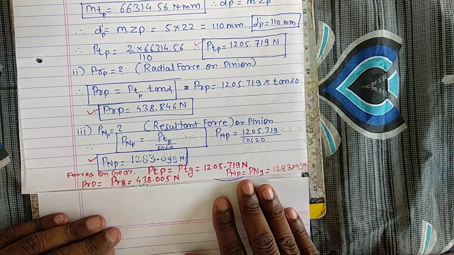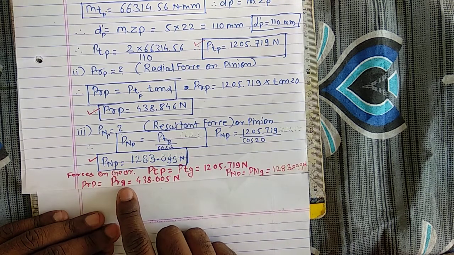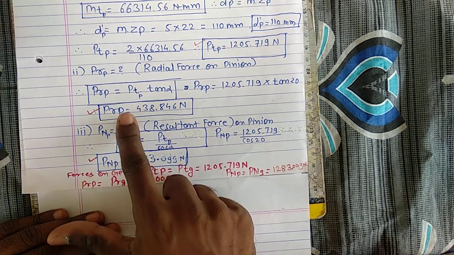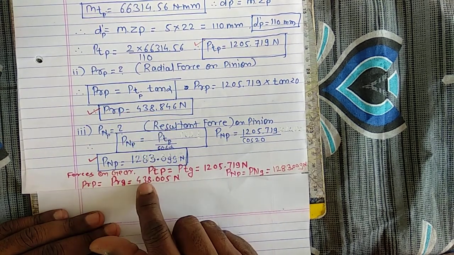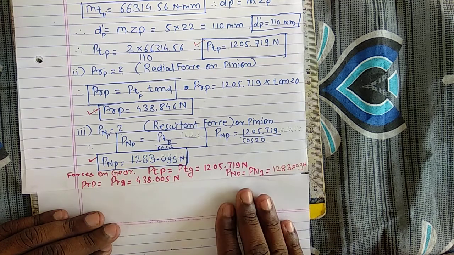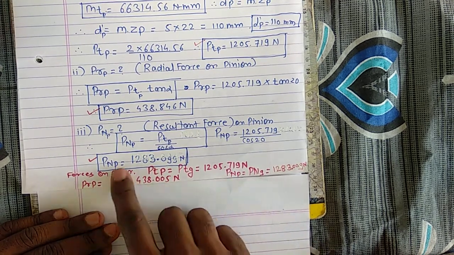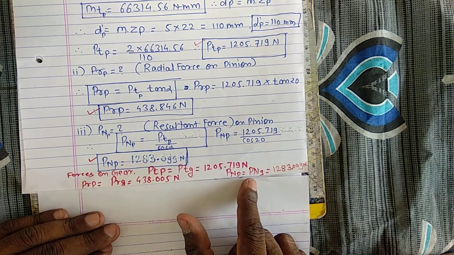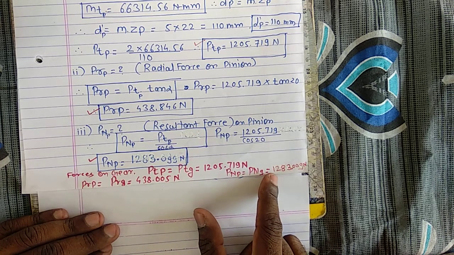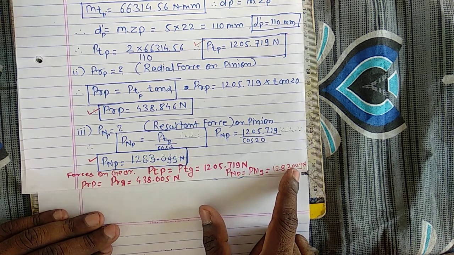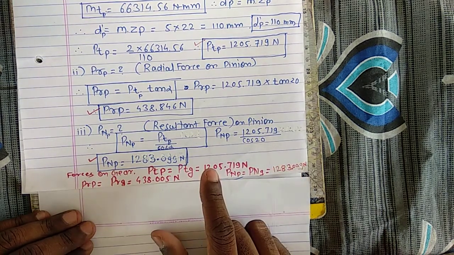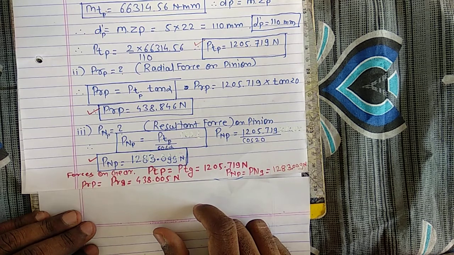And similarly the radial force acting onto the pinion is equal to the radial force acting onto the gear, which is equal to 438.005 Newton. Already we have calculated here PRP, that is equal to PRG, right? And at the end PNP is equal to 1283.099, and PNP is equal to PNG, means the resultant force acting onto the pinion is equal to the resultant force acting onto the gear, that is equal to 1283.099 Newton. So this is nothing but the problem on force analysis of spur gear.